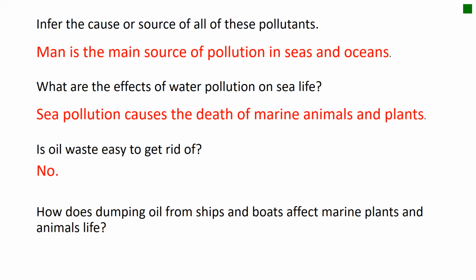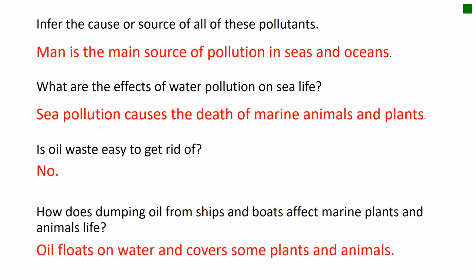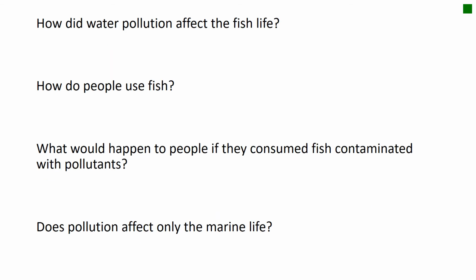How does dumping oil from ships and boats affect marine plants and animals' life? You know that oil spills pollute the water. When a ship releases the oil it contains, oil floats on water and covers some plants and animals. So the plants and the animals will die. So what should I write? I have to write that oil floats on water and covers some plants and animals.